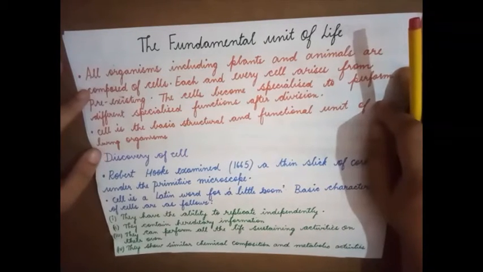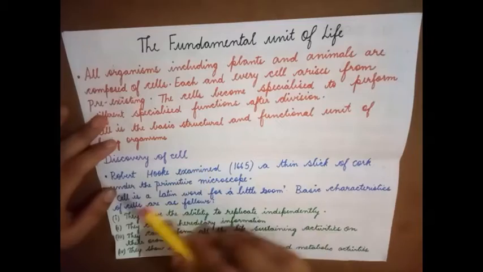Cell is a basic structural and functional unit of a living organism. As I mentioned prior, cells are the building blocks of the organism, and the cell is responsible for controlling the basic activities required for the survival of an organism.